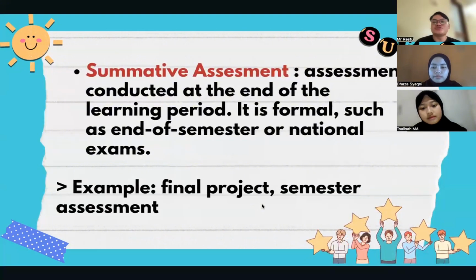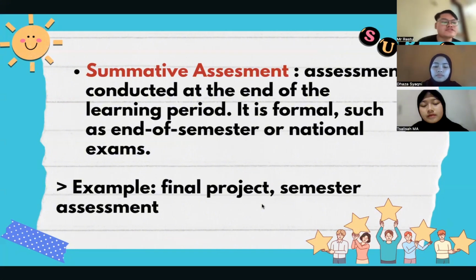Summative assessment. Summative assessment is assessment conducted at the end of the learning period. It is formal, such as the end of the semester or the national exam. And in summative assessment, the subject matter that has been learned over a period of time is assessed. For example, a final project and semester assessment.